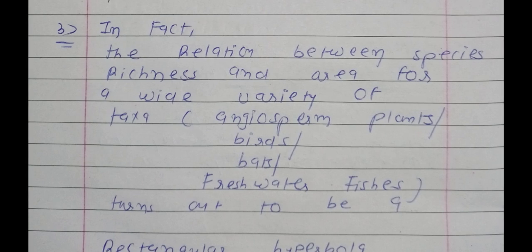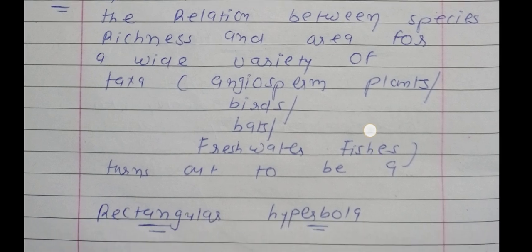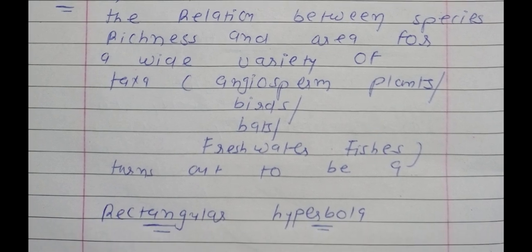A wide variety of taxa means different types of groups. For example, angiosperm plants are one type of group, one type of taxa. Birds are also one type of group. Bats are also one type of group. Or freshwater fishes turns out to be a rectangular hyperbola. This is the shape of this line. So the shape of this line will be a rectangular hyperbola.